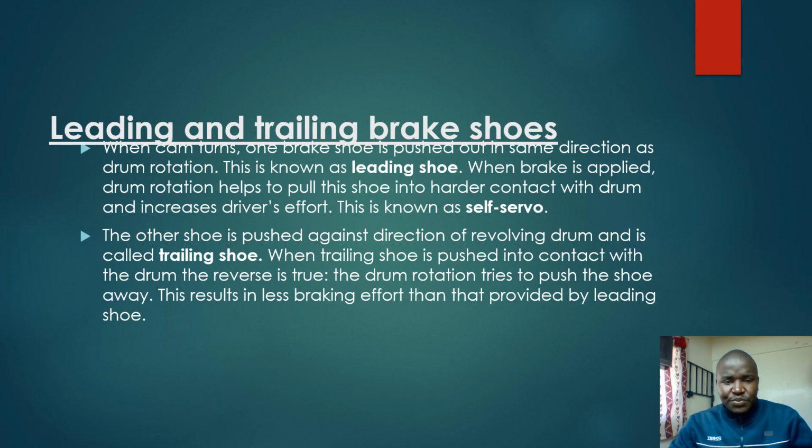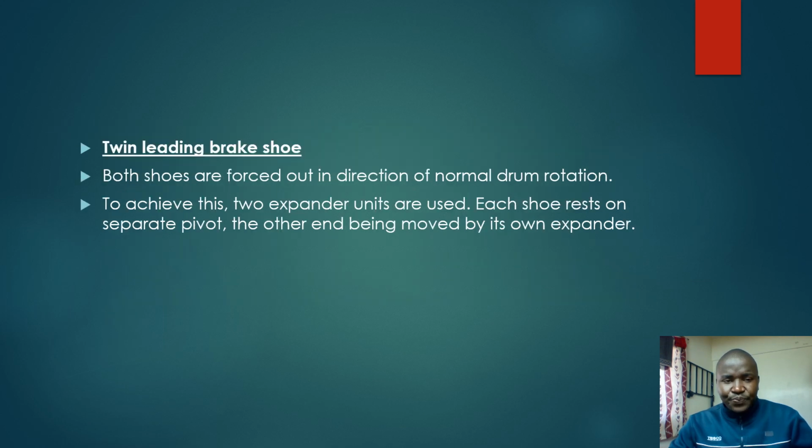The other shoe is pushed against the direction of the revolving drum and is called the trailing shoe. When the trailing shoe is pushed into contact with the drum, the reverse is true. The drum rotation tries to push the shoe away. The result is less braking effort than that provided by the leading shoe.